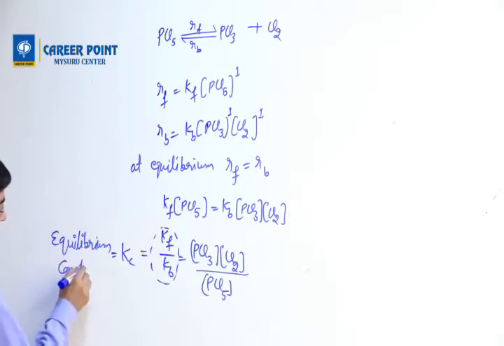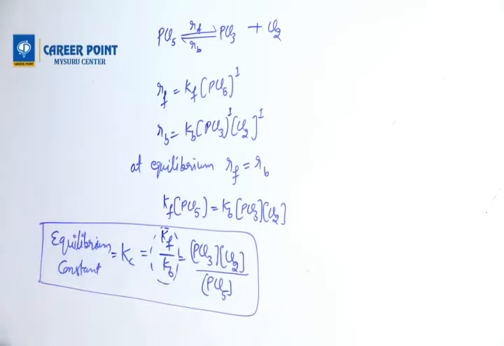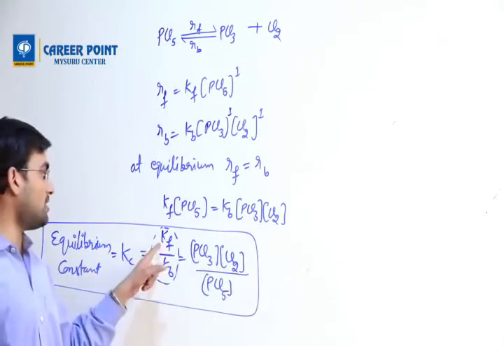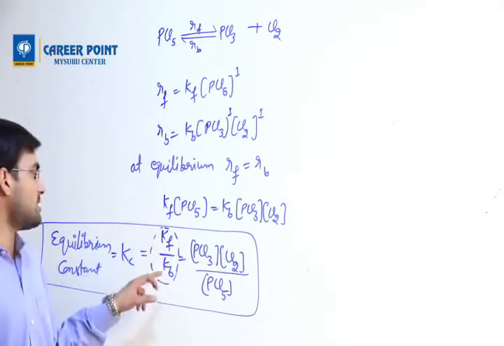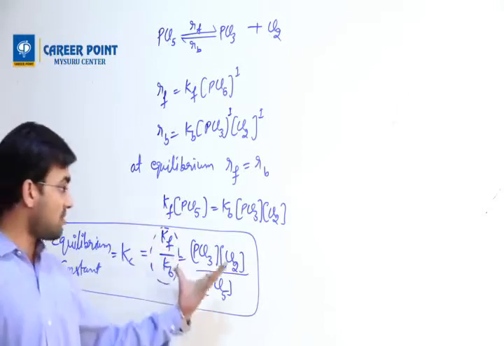So now you understand how important the equilibrium constant is. It's the formula of the equilibrium constant. Kc can also be calculated by the ratio of Kf and Kb. Kf is the forward rate constant, Kb is the backward rate constant.